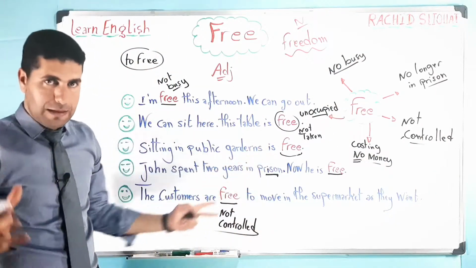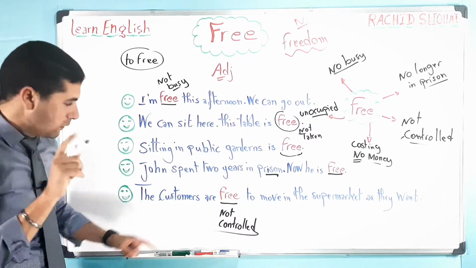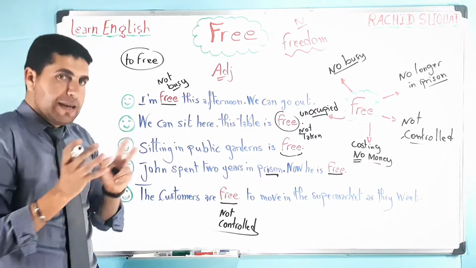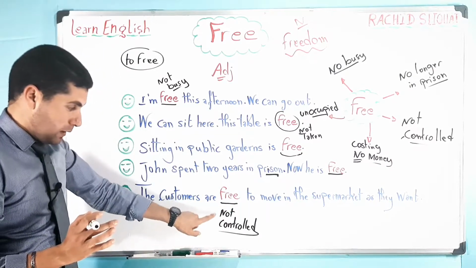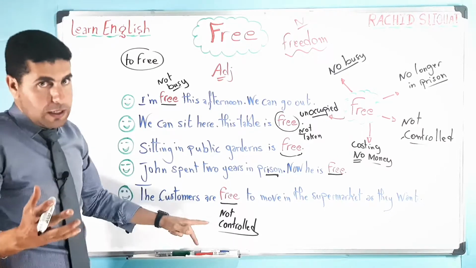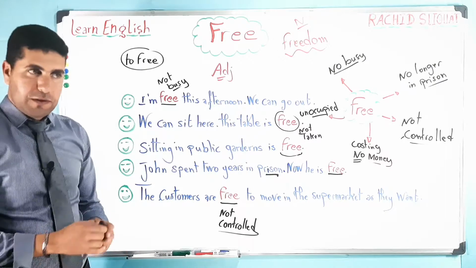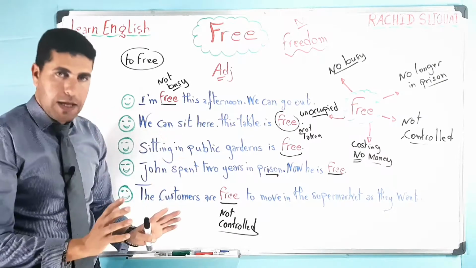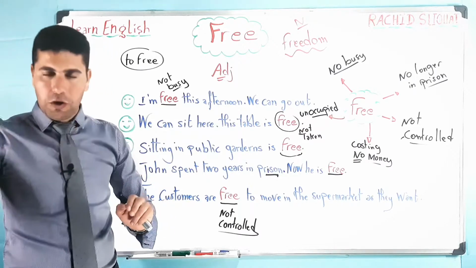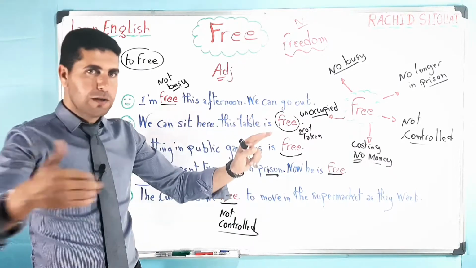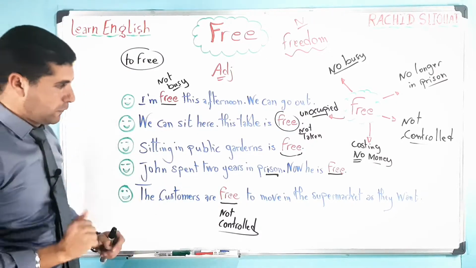In the supermarket, customers are free to move as they like. In the classroom, students are not free. If they are not free to move as they want, this means they are controlled by some rules, by the teacher, etc. Same thing in mosques, for example. People are supposed to pray and sit still. They are not supposed to go and talk to this one and that one and move as they want. No, they are not free. There are rules to follow.